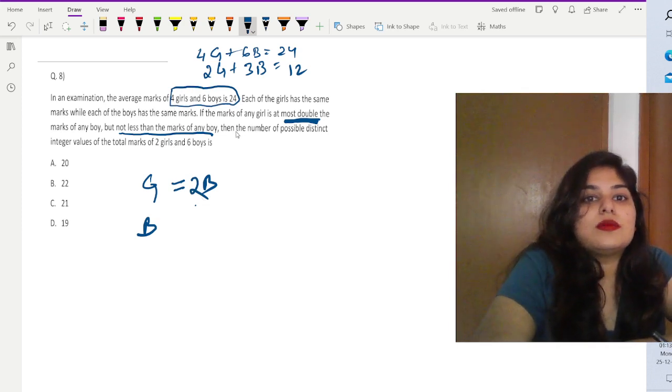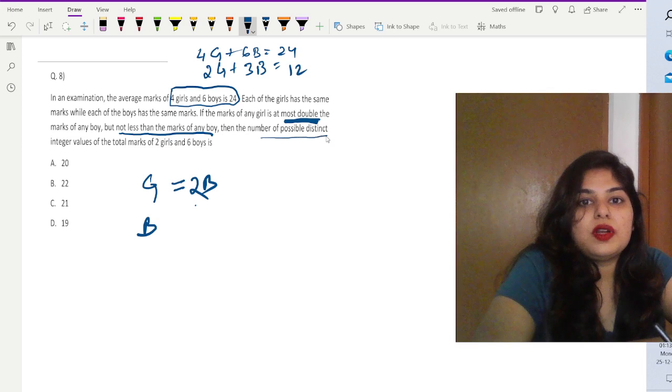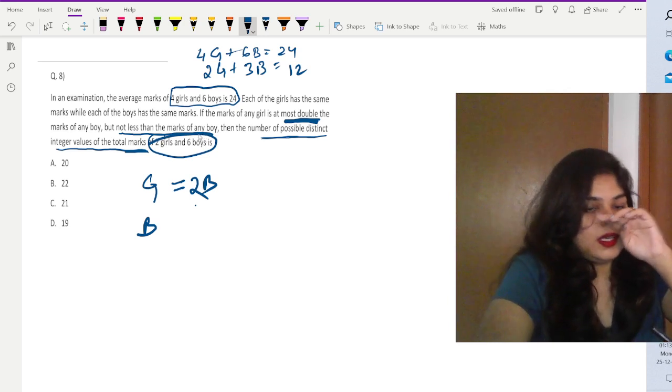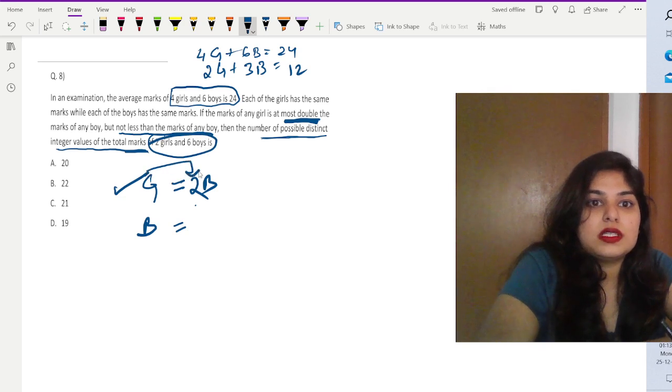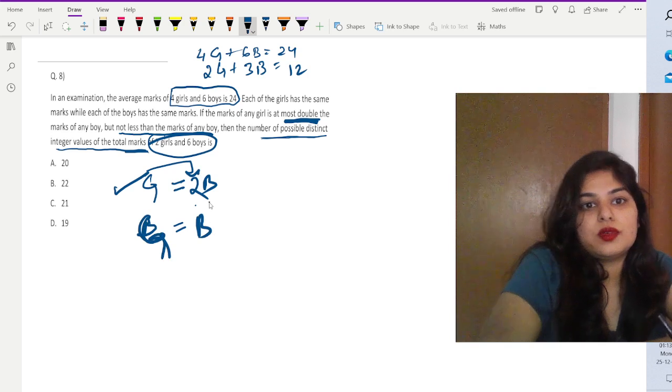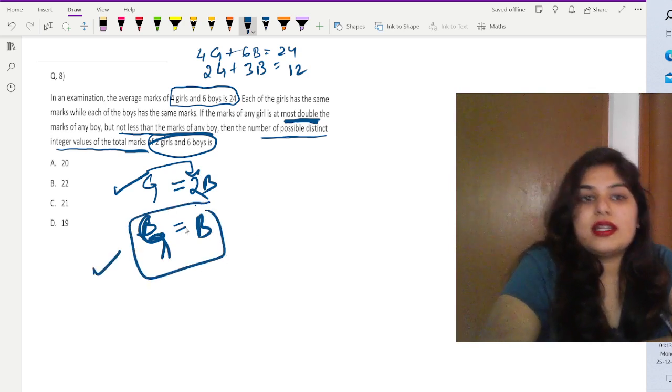Next, what we have to find out is the number of possible distinct integer values of the total marks of 2 girls and 6 boys, not less than 9. So one thing at a time. The maximum value of the marks for girls is 2 times the boys, and the minimum value for the girls is just equal to the boys, not less than that. So that's our range here.